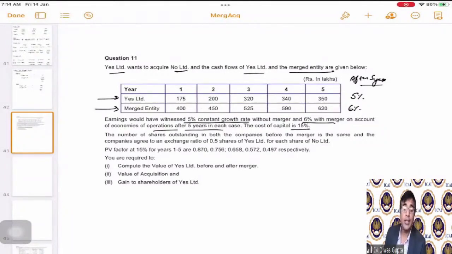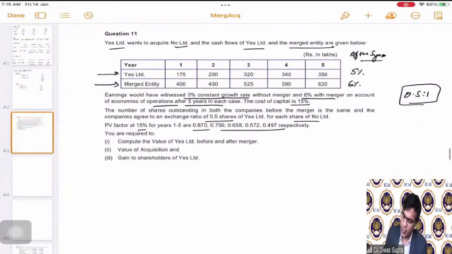The cost of capital is 15%. The number of shares outstanding in both the companies before the merger is the same. And the companies agree to an exchange ratio of 0.5 shares of Yes Limited for each share of No Limited. So 0.5:1 is the swap ratio. They have also given the present value factors at the rate of 15%, which is fine because we have to use the cost of capital at 15% only. So we will make use of these factors.